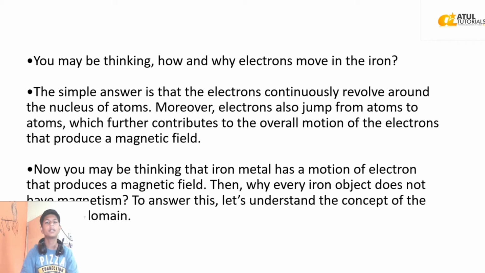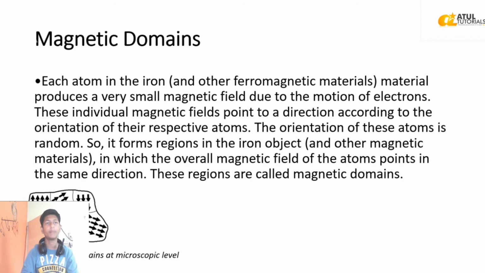To answer this, let's understand the concept of magnetic domain. Each atom in the iron materials produces a very small magnetic field due to the motion of electrons. These individual magnetic fields point in a direction according to the orientation of their respective atoms. The orientation of these atoms is random, so it forms regions in the iron objects in which the overall magnetic field of the atoms points in the same direction.